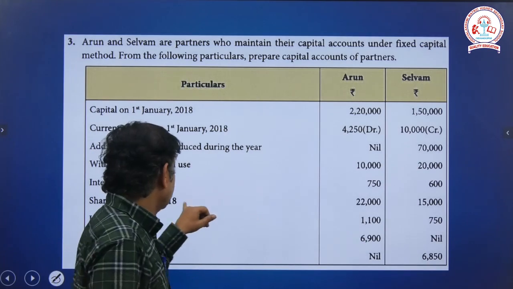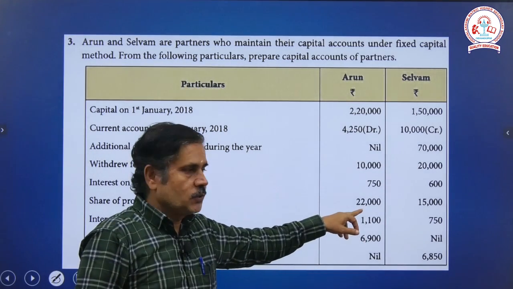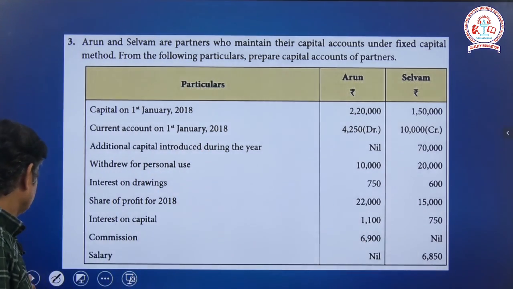Next, share of profit at the end of the year 2018, 22,000 for Arun and 15,000 for Selvam.